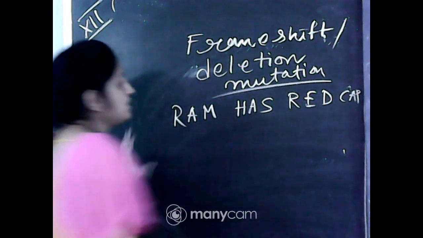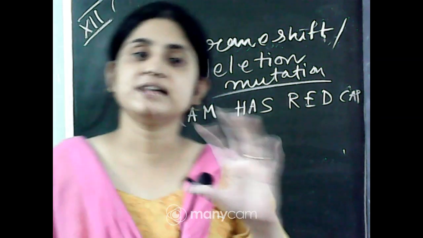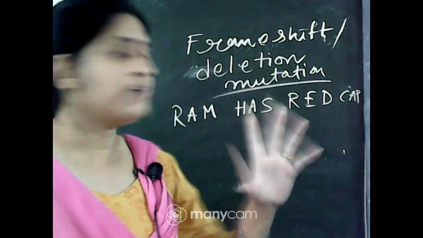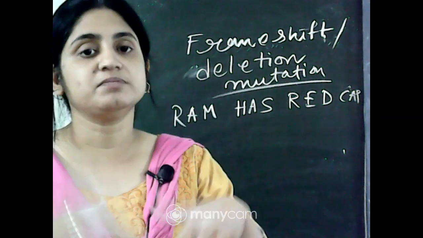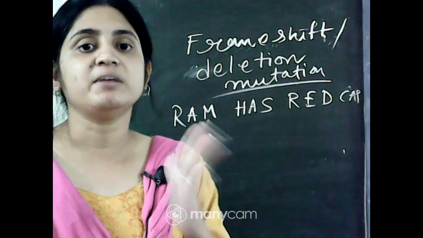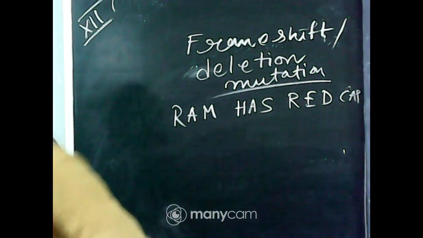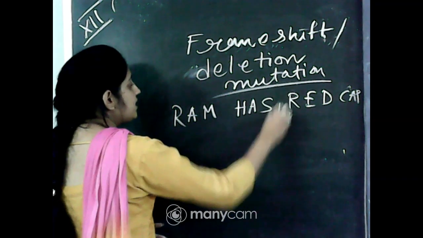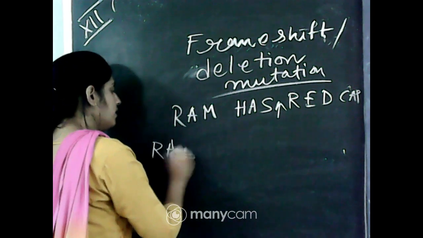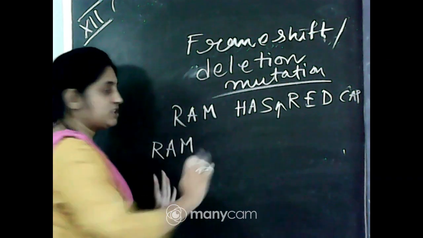Okay, so these bases are present, and when the frame shift mutation occurs, there must be one deletion or one insertion of a new base, and the other bases start to shift. If there is one new base entering in this place, what will the bases be? RAM, there is no change.